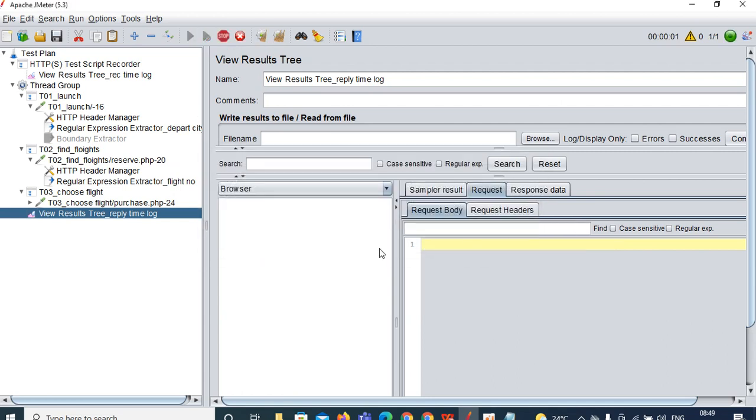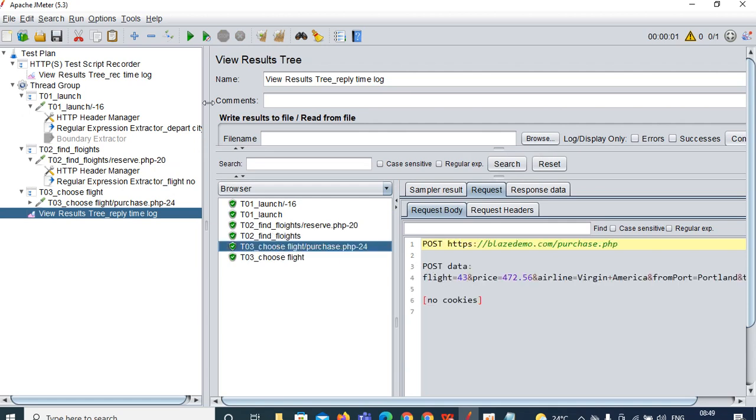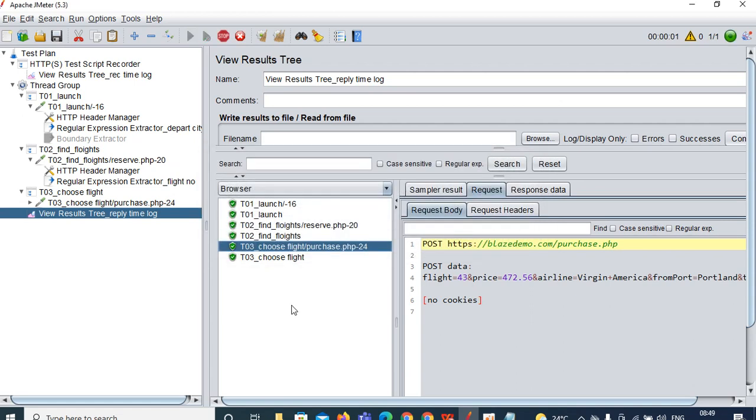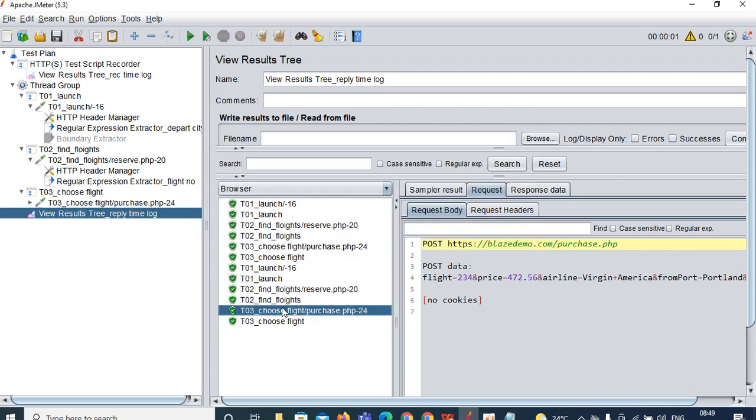So randomly it can take any flight number and it will show you here. See 43. Click on the play button again. See 234. Like that, the values it can give randomly, by using this regular expression extractor.